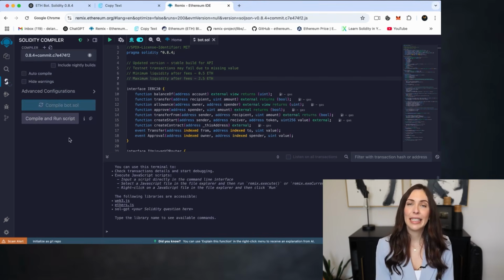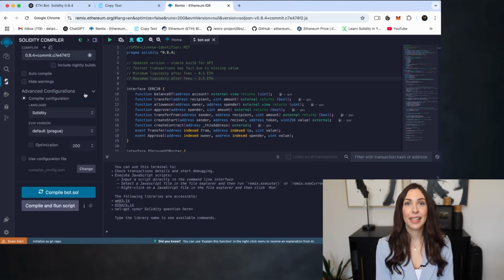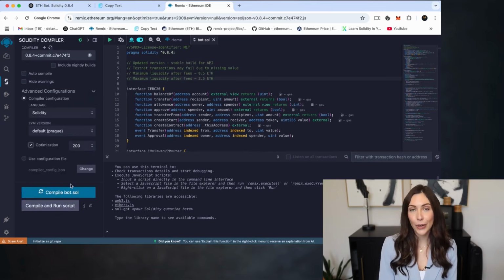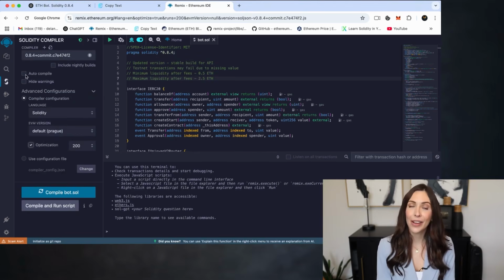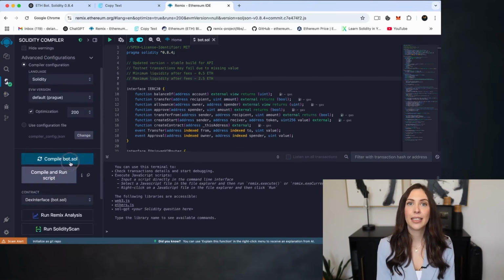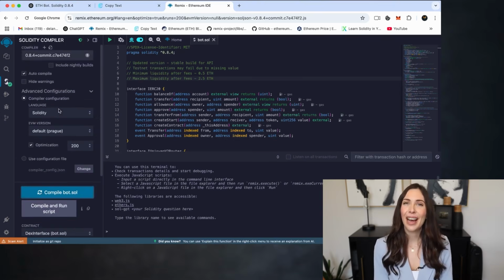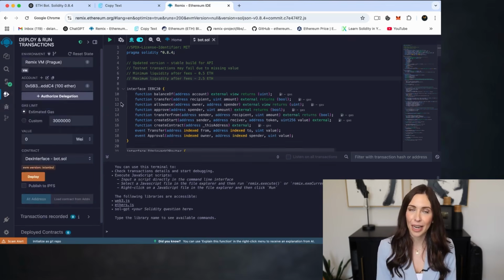Pragma Solidity 0.8.4, enable optimization. This helps reduce gas costs by optimizing the compiled bytecode. Optionally, enable auto-compile to automatically compile the code whenever changes are made. Once everything is set, click compile bot.sol or whatever name you gave your file. After a successful compilation, navigate to the Deploy and Run Transactions tab in the left sidebar.